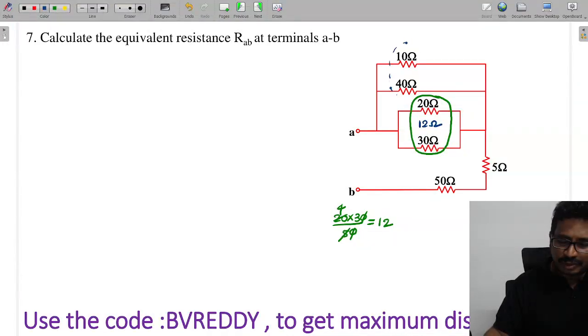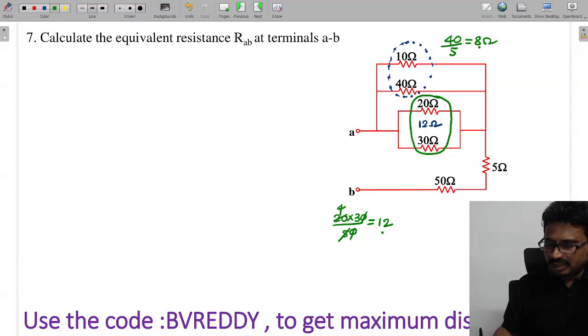And what about this value, tell me? What about these values now? 10 and 40 are parallel, so what will it become? 40 by 5. This is equal to 8.